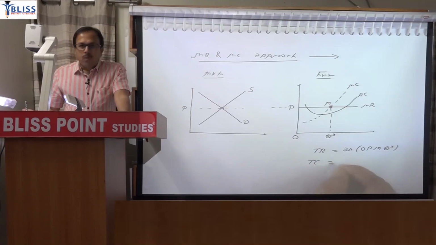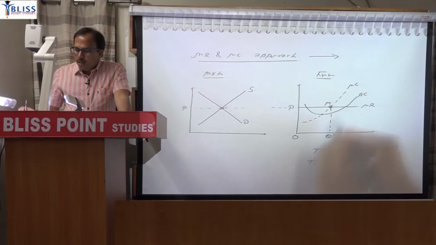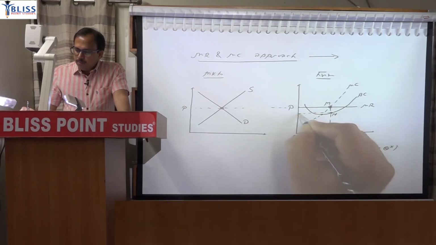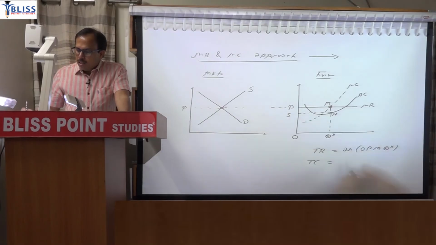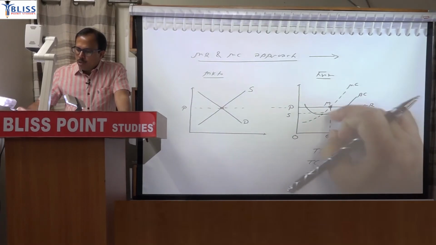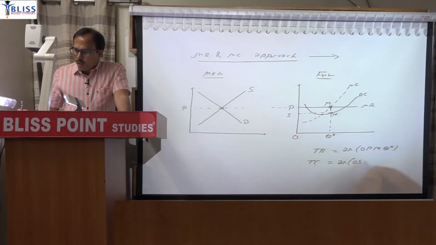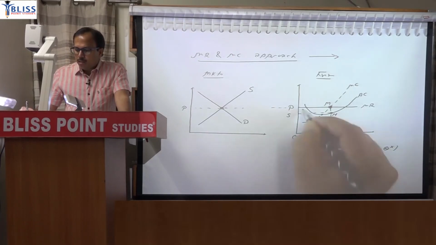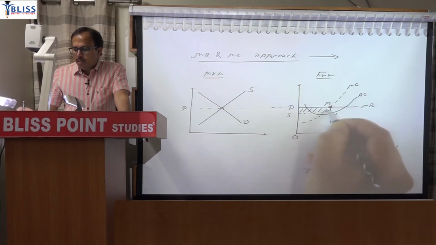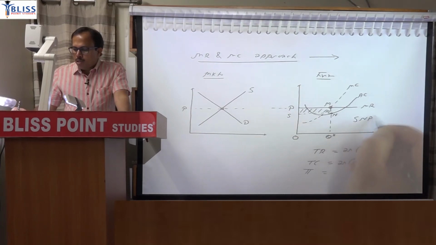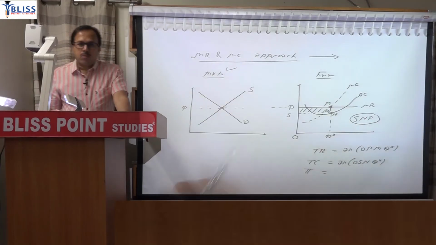And what will be total cost? For total cost, this is the quantity, and for every quantity this is the average cost. So if I mark here N and S, then it will be average cost multiplied by quantity. So this smaller rectangle, area OSNQ. So revenue minus cost will be profit. So this area represents supernormal profit. So this is the first diagram under this approach.